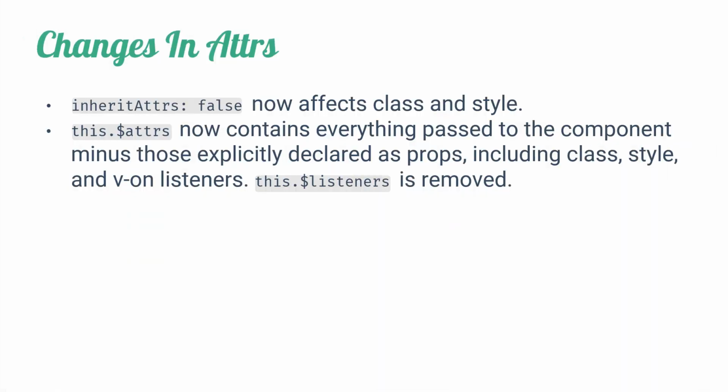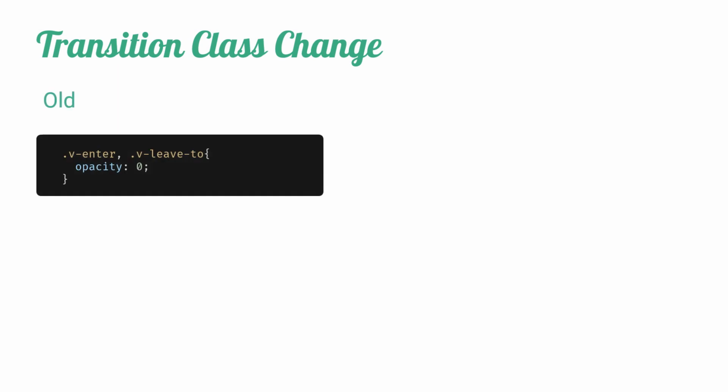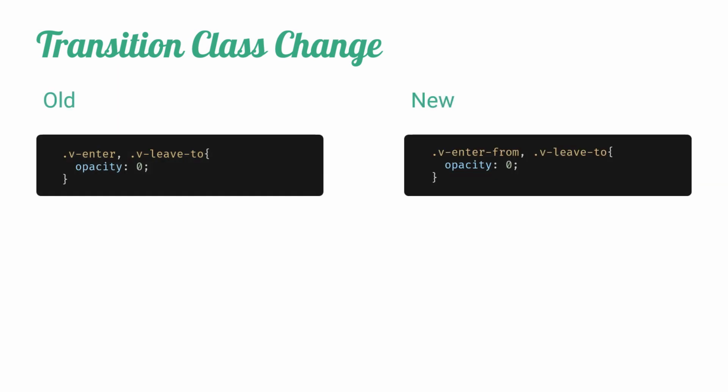In Vue 3 there are some changes to attrs. The inheritAttrs false now also affects class and style. Now this.$attrs also includes class, style and listeners. So this.$listeners is removed from Vue 3. There is also a change in transition class. Now v-enter class is renamed to v-enter-from.